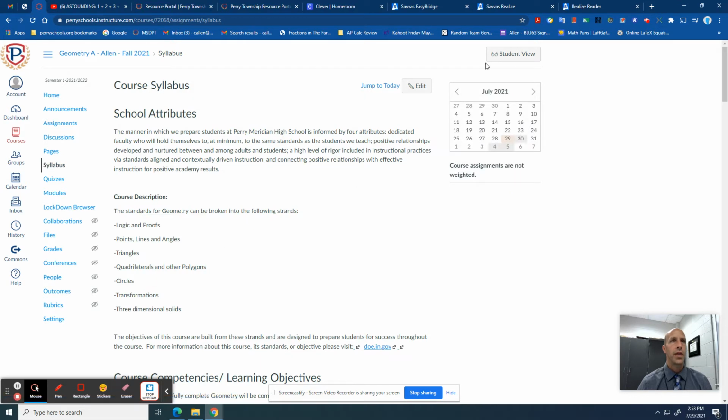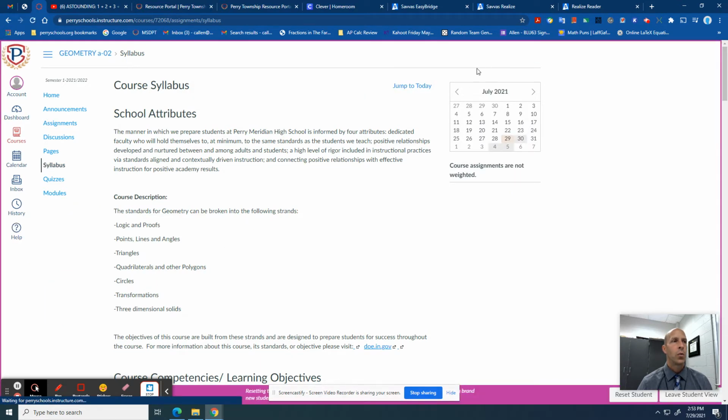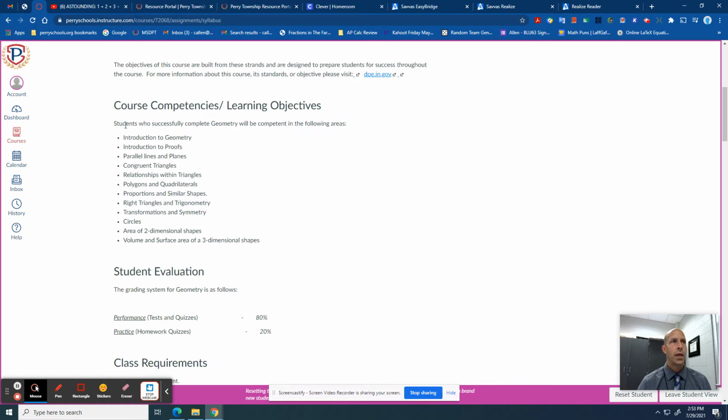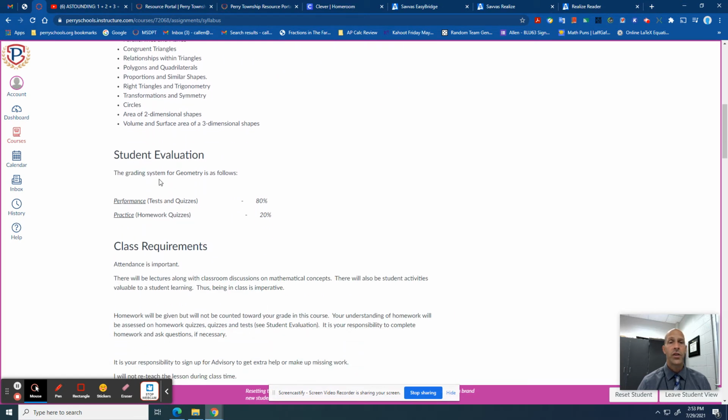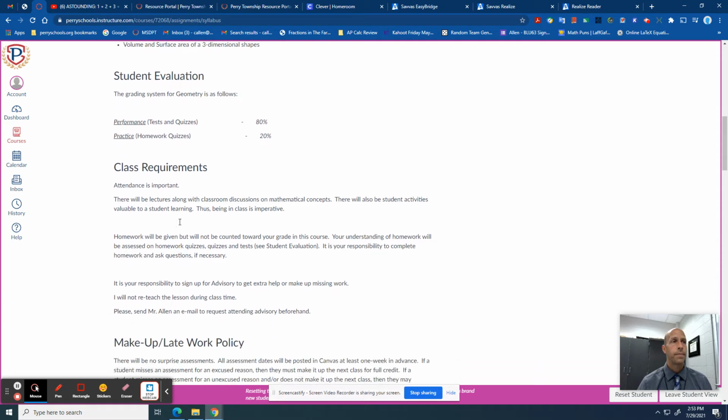I'm going to go to the syllabus first, and let me change this to student view so it would be more what your son or daughter might see. The syllabus is just details: what topics are covered in the course, what the competencies for the course are, student evaluation, and how a student's grade is determined. For example, starting this year with the Perry Township grade initiative, all classes grades 6 through 12 have to do performance and practice. Performance is 80% of the grade and 20% is practice. For my class, tests and quizzes will count for performance and practice will be homework quizzes.